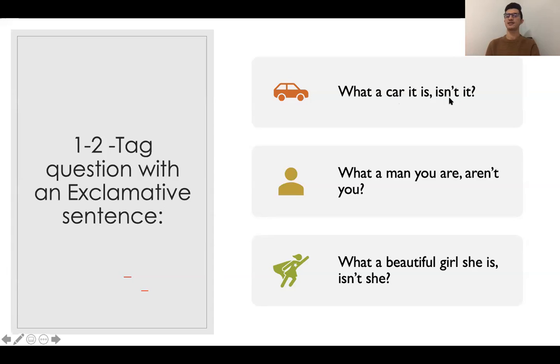So you just use isn't it here to show that you need confirmation from someone else. Okay? What a man you are, aren't you? What a beautiful girl she is, isn't she? Okay, so it has more usage in this kind of exclamative sentences in spoken English. Okay, when you are speaking, sometimes you just use tag questions to get confirmation from someone else.